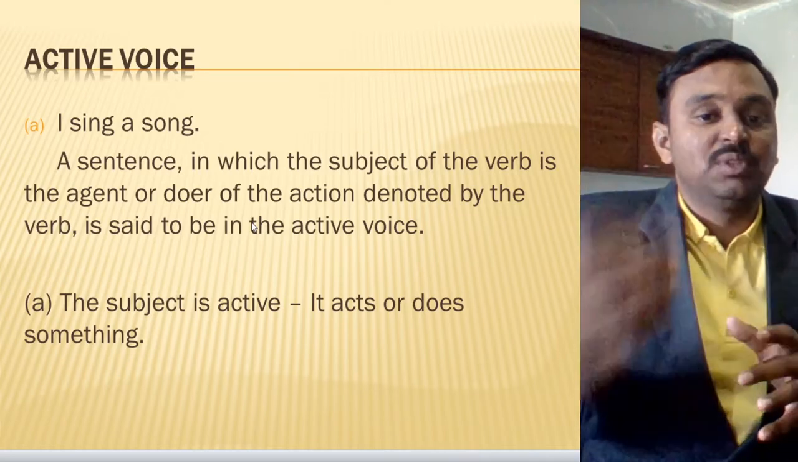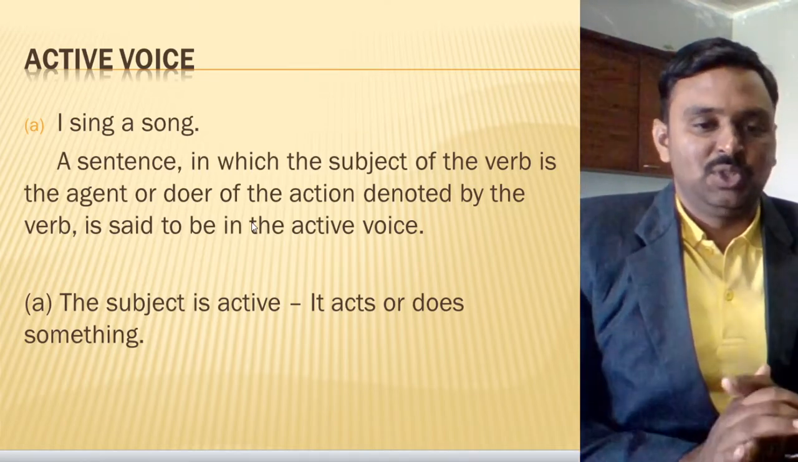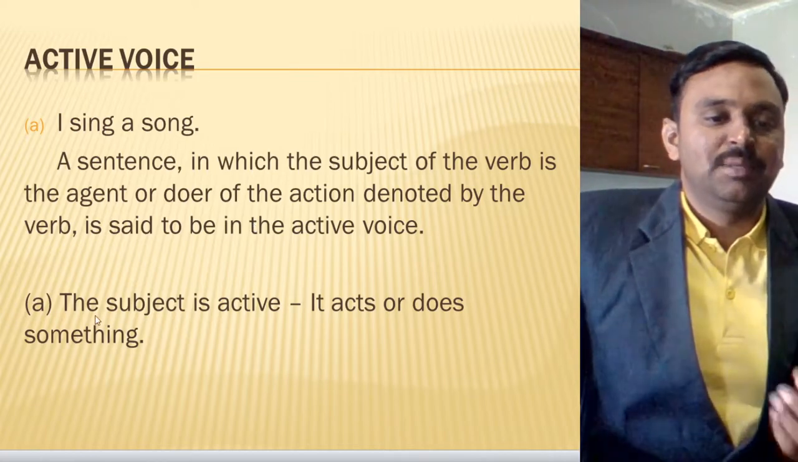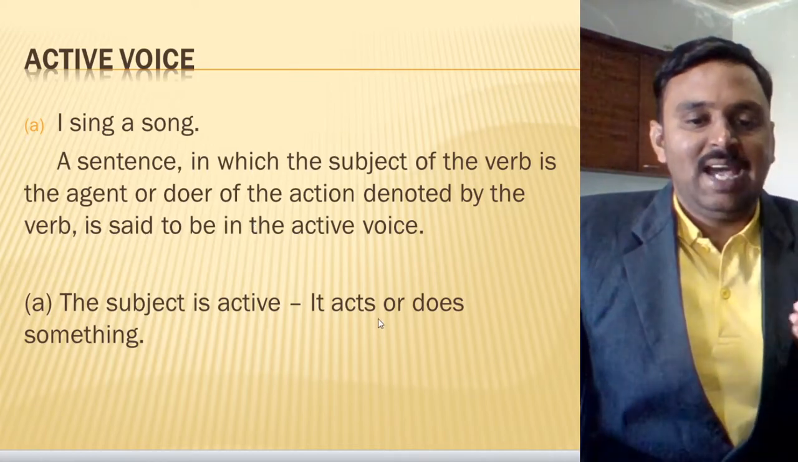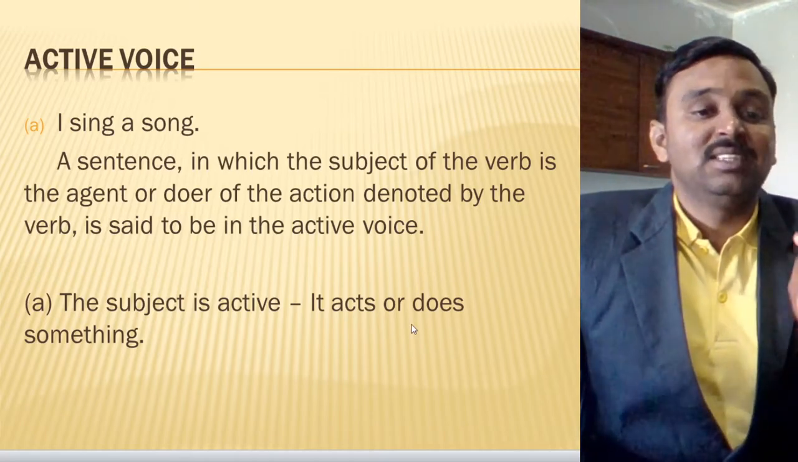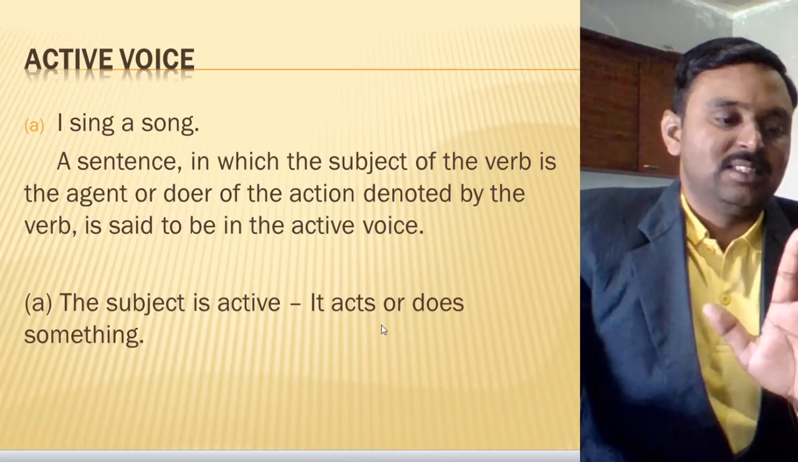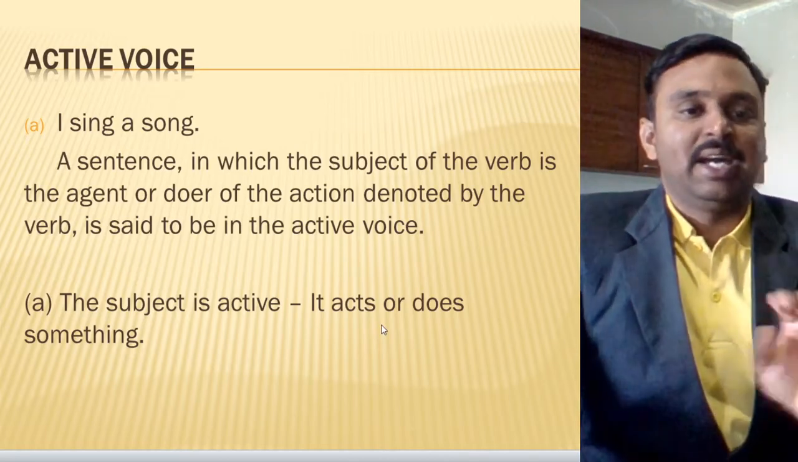It is done on the verb. Alright, for that purpose it is an example of active voice. So simply we can say that the subject is active, it acts or does something, for that purpose it is active voice. Clear? So these are the simple basic techniques to understand active voice.